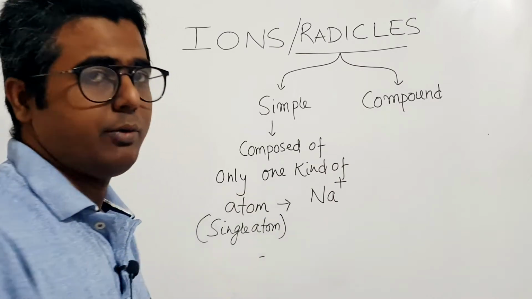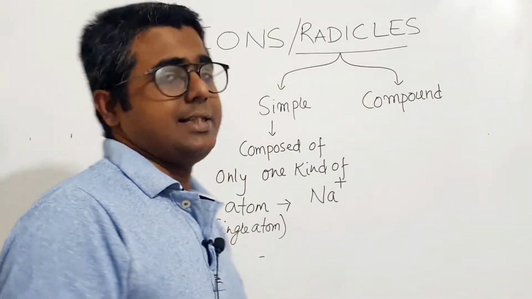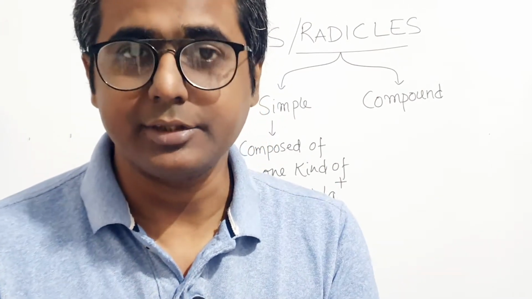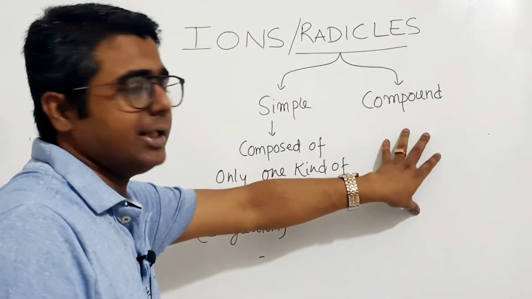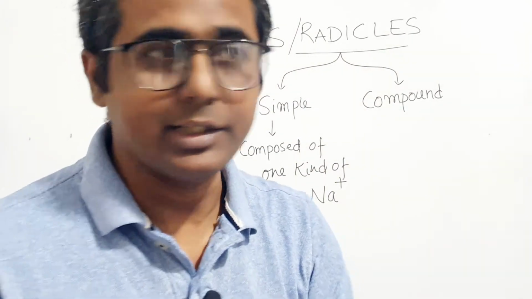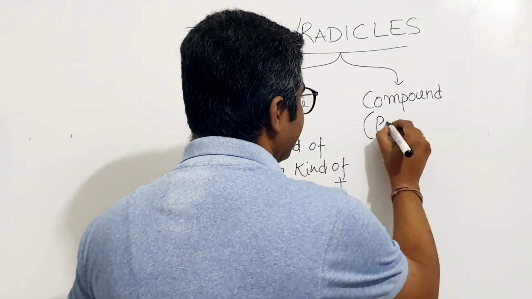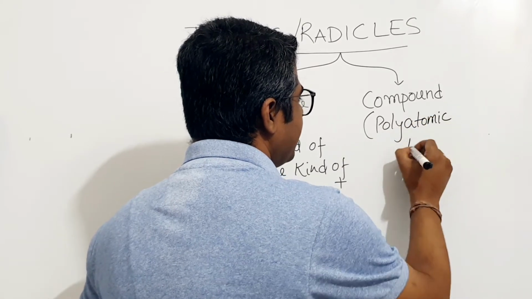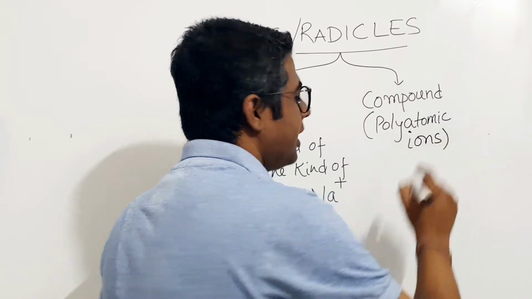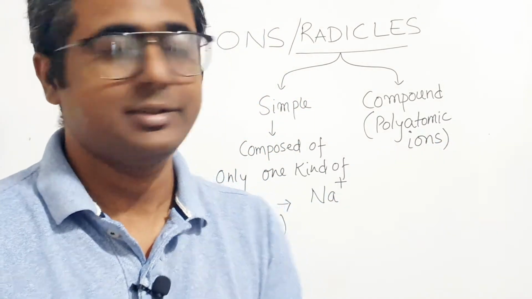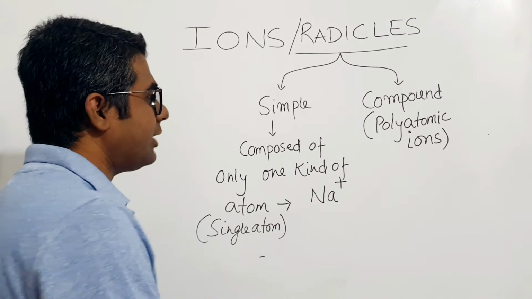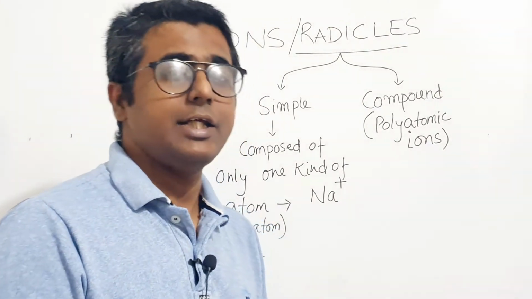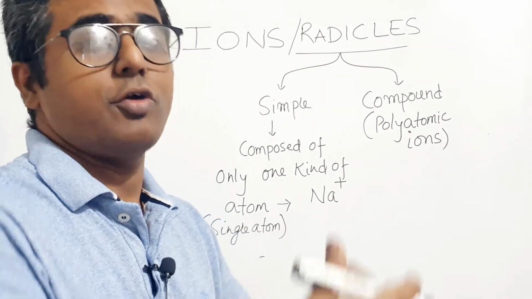Why am I saying this? Simple ions are monoatomic radicals. And compound ions are basically polyatomic radicals, so you can write polyatomic ions. Compound radicals are polyatomic ions. Now what are polyatomic ions? What are they composed of? Polyatomic ions are composed of two or more atoms.